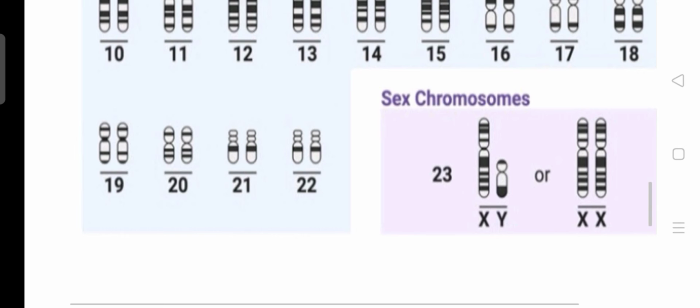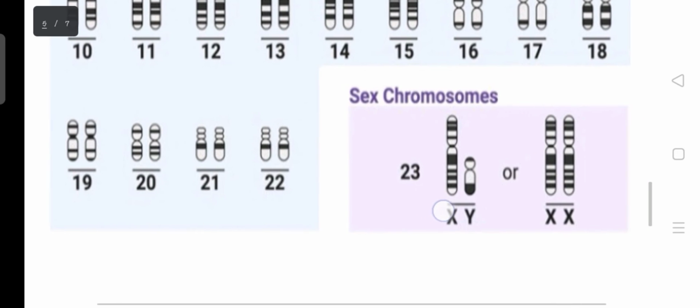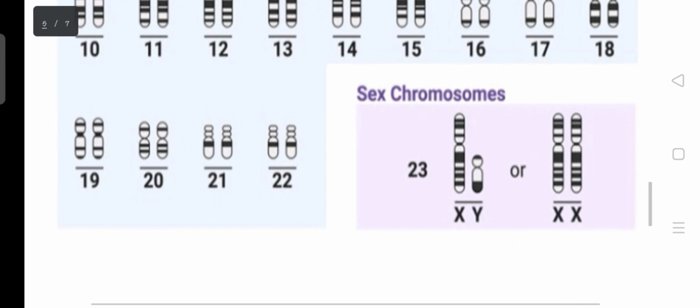So if the gene for tallness is higher, the dominant gene will be expressed in the individual, showing that this person is tall. The one that is smaller will be hidden inside the individual because it's a recessive gene, so it will not be expressed. So we have the sex chromosome, which is determined by the 23rd chromosome.